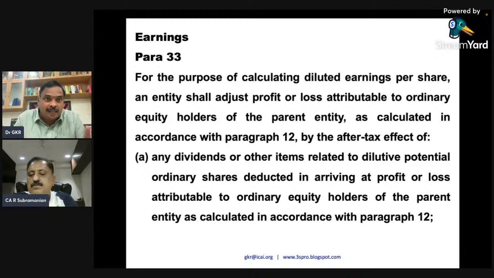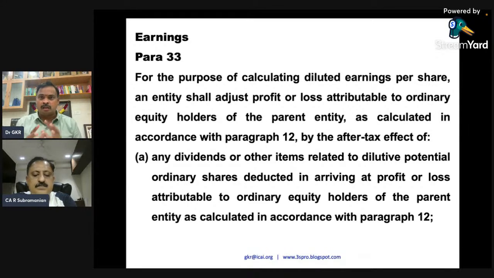Para 33 speaks about what you will dilute in the numerator: an entity shall adjust profit or loss attributable to ordinary equity shareholders by the after-tax effect of any dividend or other items related to dilutive potential ordinary shares deducted in arriving at the profit or loss attributable to ordinary equity shareholders of the parent entity.